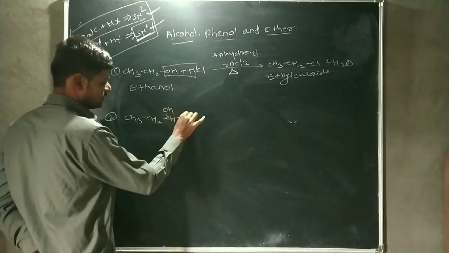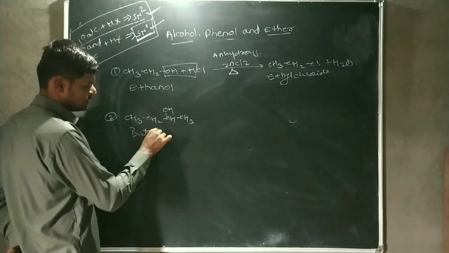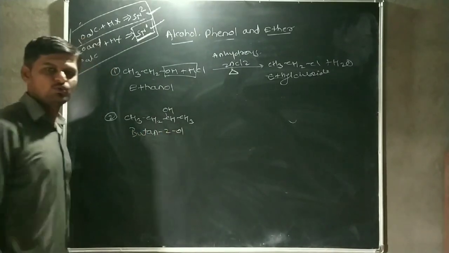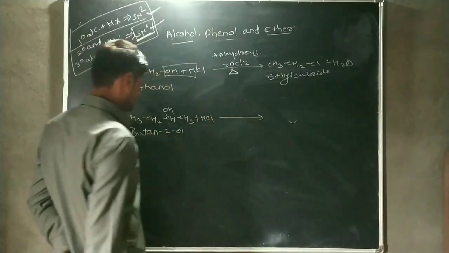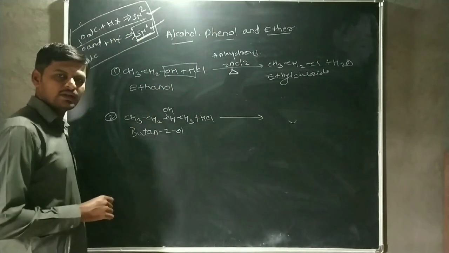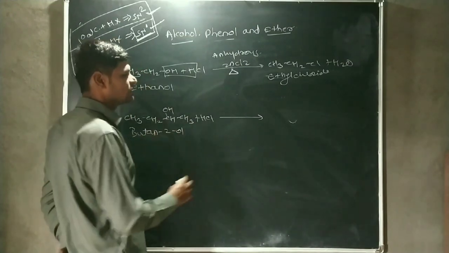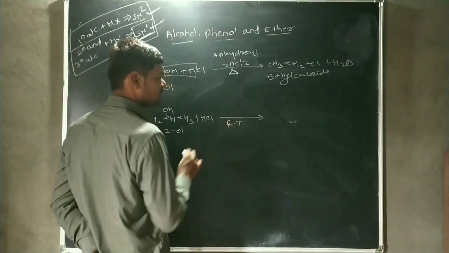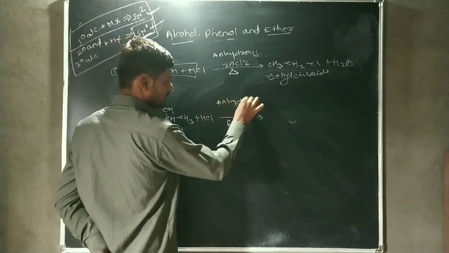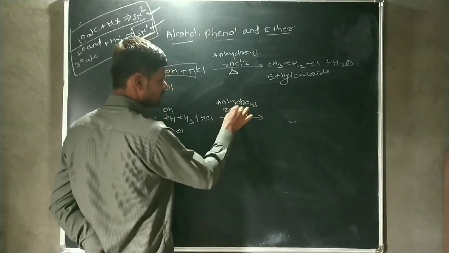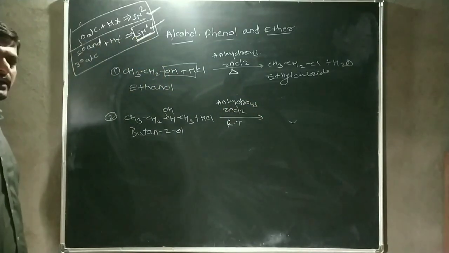Second, we consider the secondary alcohol, that is butan-2-ol. This butan-2-ol is reacted with HCl. Butan-2-ol is a secondary alcohol. The reactivity of secondary alcohol goes on increasing. Therefore, this reaction is carried out at room temperature or in absence of heating, using anhydrous ZnCl2. ZnCl2 acts as a Lewis acid, and it also acts as a catalyst.